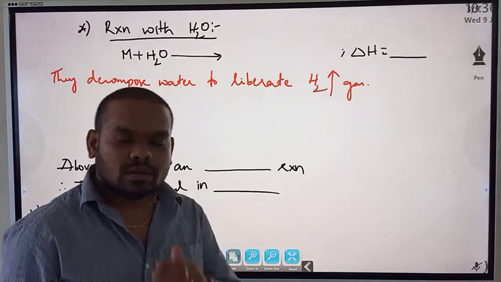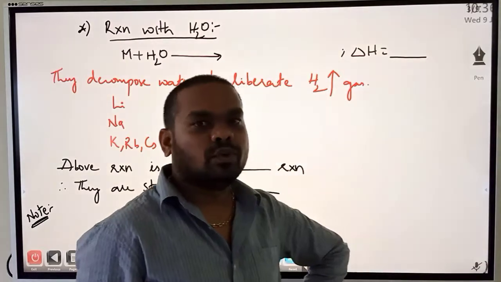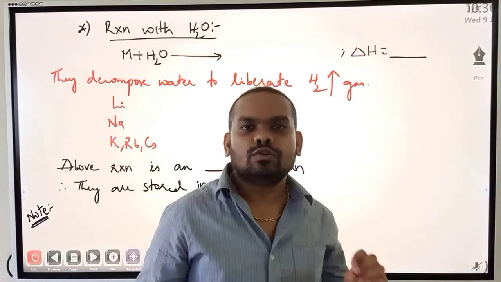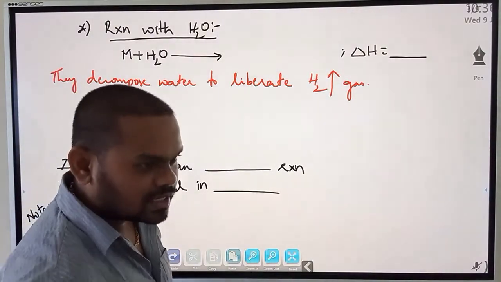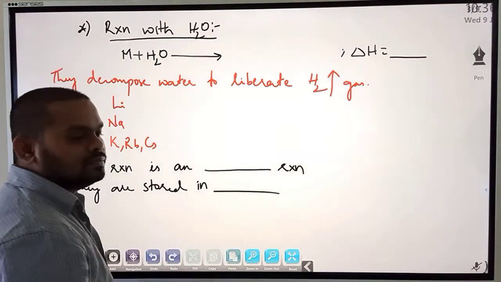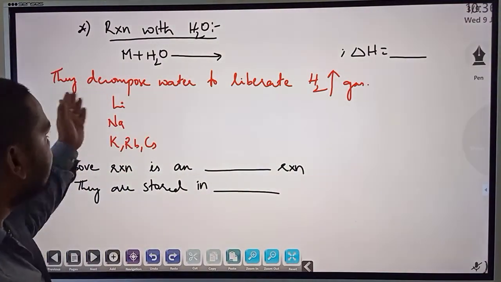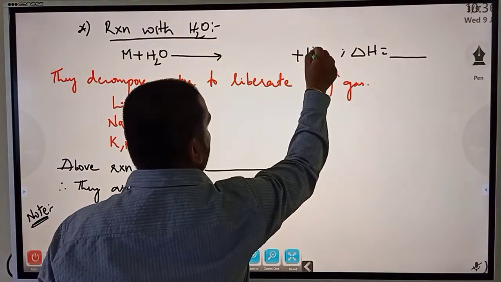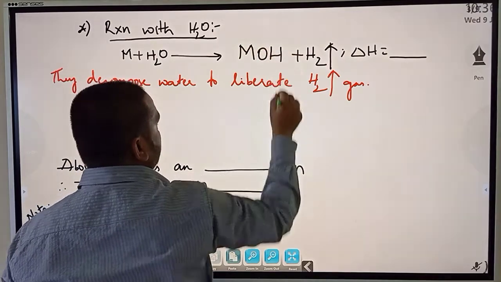Reaction with water. Will these metals react with water? Yes, they do react with water. In fact, they are very reactive. Alkali metals are the most reactive metals. When they react with water, what will happen? Again, guess before I write the products. Metal plus water should form what? Here I have written the hint also. They decompose water to liberate hydrogen gas. So one of the products should be H2 gas, and the respective metal hydroxide is formed.